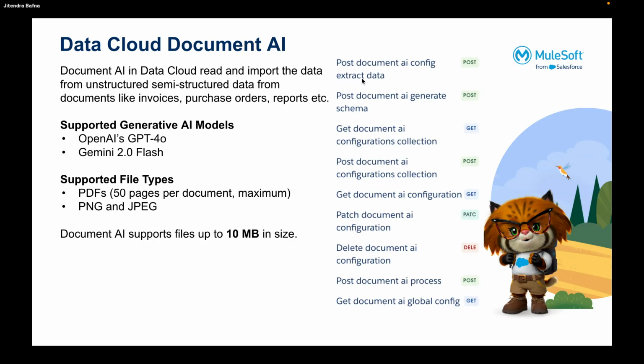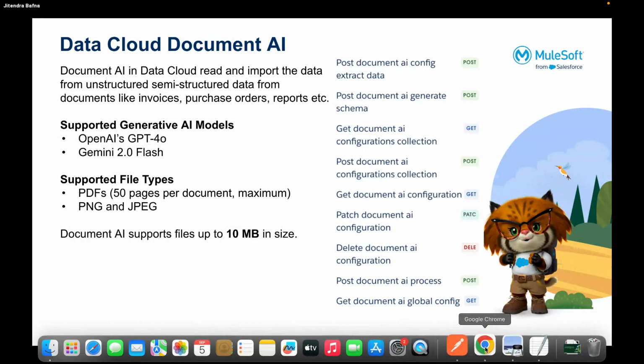If you want to create a schema, you can use this method. If you want to retrieve the schema, or post a document through API calls, or retrieve the document information extracted from the API call, there are methods for those. If you want to delete your configuration, or patch your configuration, all these methods can be used. So there are a lot of REST API methods available which you can use. Okay, so let me go back to my Chrome, Data Cloud.